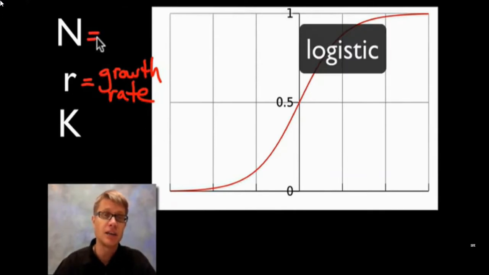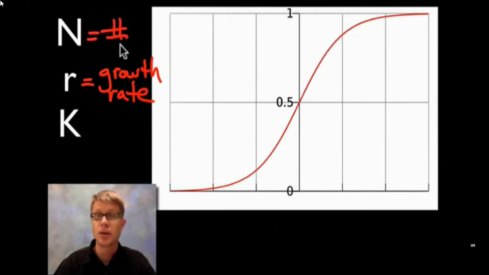And so what is N? N is going to be the number of individuals in the population. So right here, if we put N on this side and we put time on the x-axis, as time goes on, the numbers are going to increase. So this would be a low N value right here, and this would be a higher N value, and this would be a really high N value. And so it's important that you know what N is. That's the number of the population.